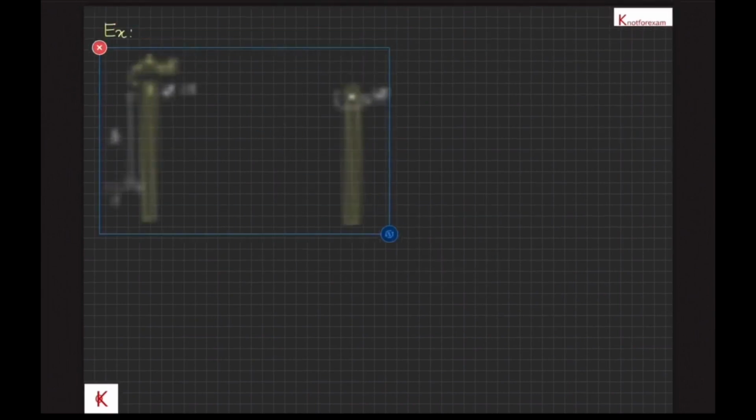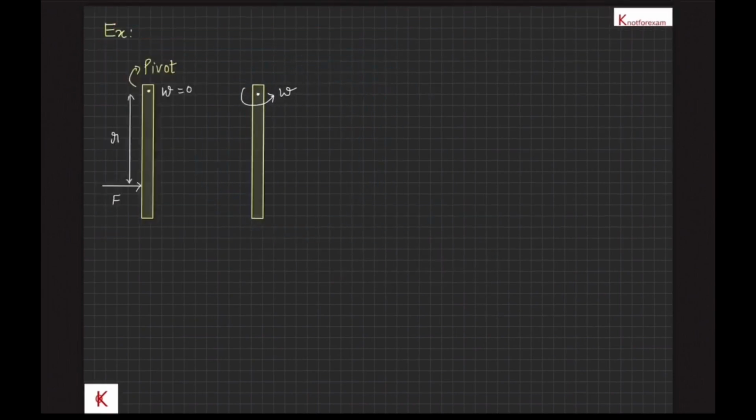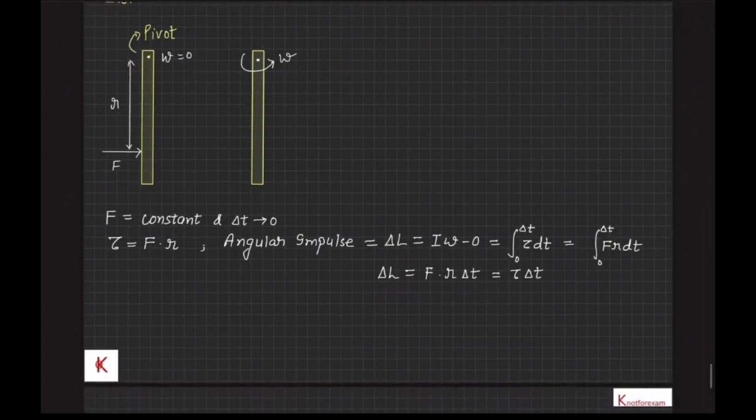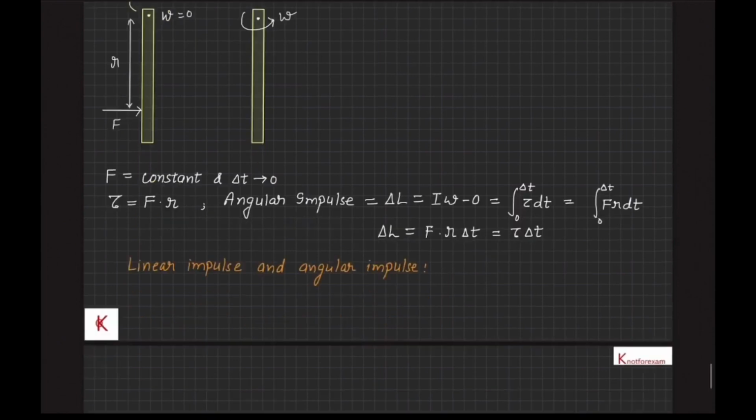Let's take a look at the following example of a rod free to rotate about its pivoted end. A constant force F acts perpendicular to the length of the rod at a distance r from the pivot. Torque of this force is F into r. Let just after impact the angular velocity be omega. Then the angular impulse, that is this sudden change in angular momentum, will be equal to I omega, which must be equal to the integral from 0 to delta t of tau dt, or of F r dt. And for a constant force at a fixed distance r, this will be equal to F r into delta t, that is tau delta t.